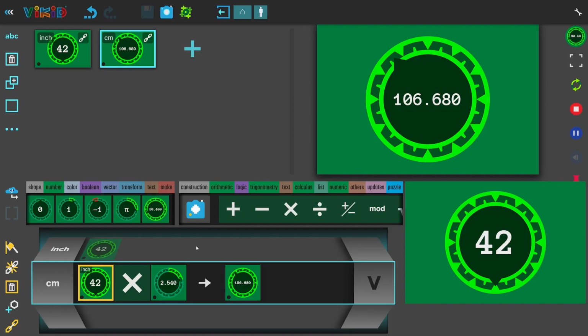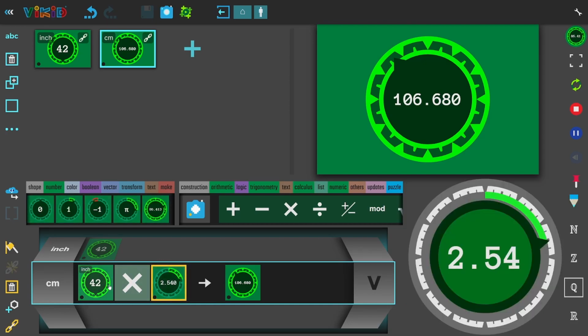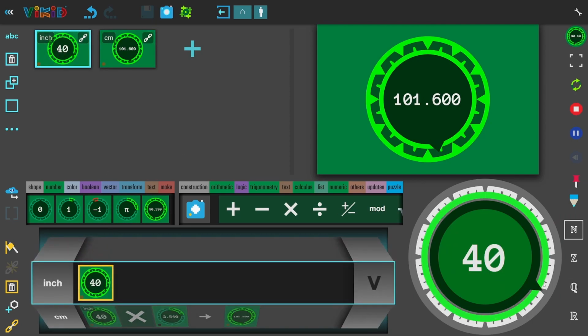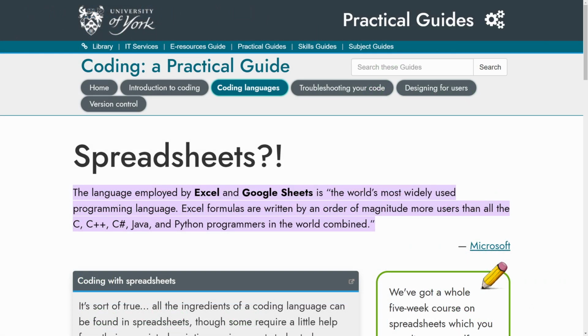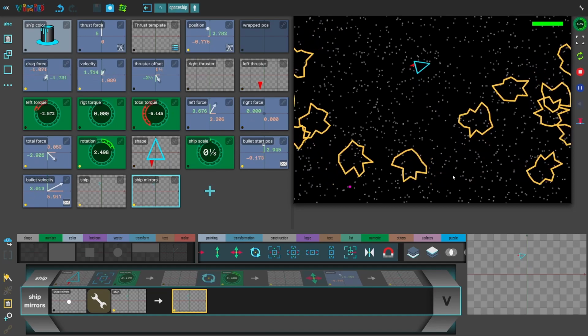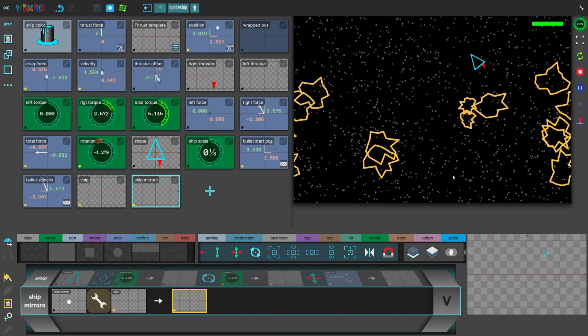ViKiD also works like a spreadsheet. Here's an example of converting the inches to centimeters by applying the same formula. If we change the inches value, we see that the centimeters value automatically updates. Spreadsheets are the most used programming language in the world, and ViKiD works mostly in the same way, but enhanced in such a way that you can make games with it.